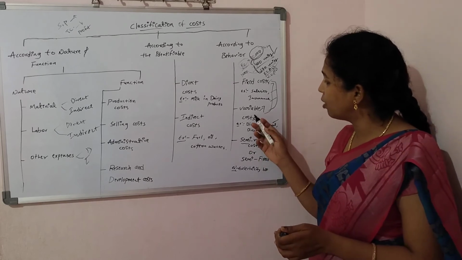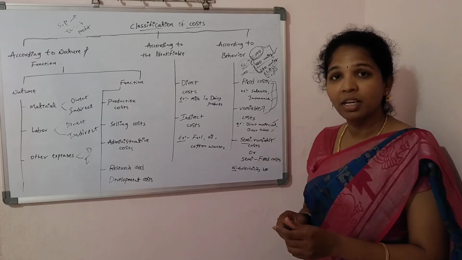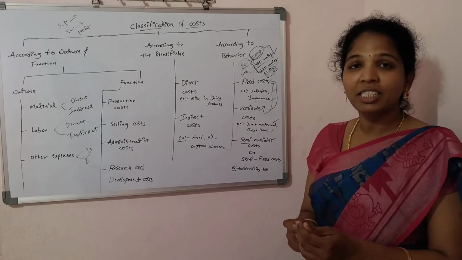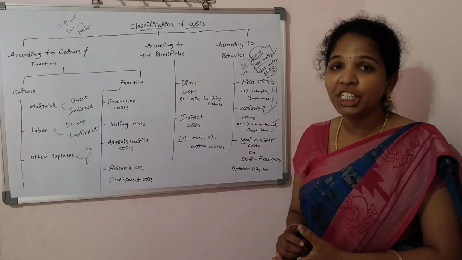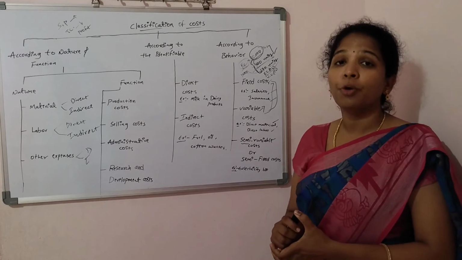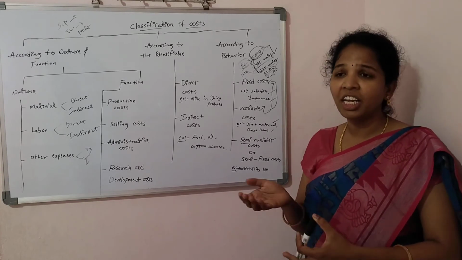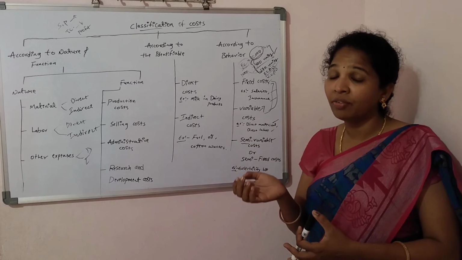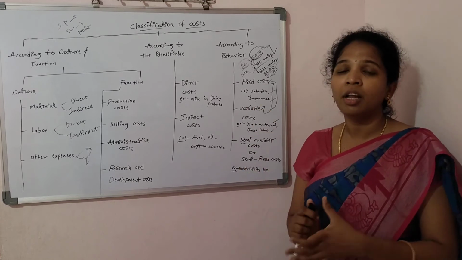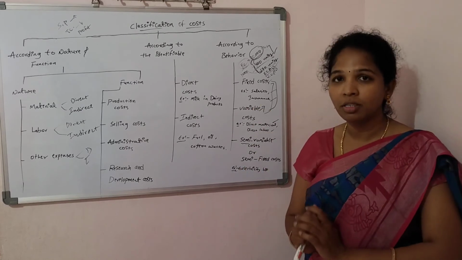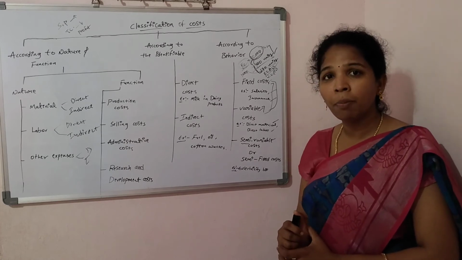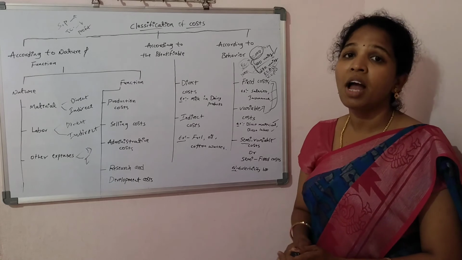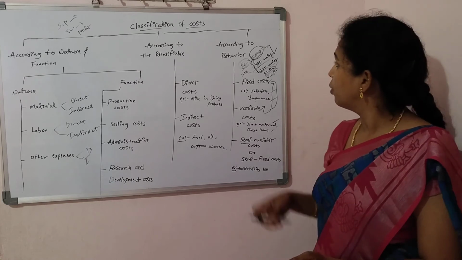But the variable cost is changeable according to the production units. When we increase the output, that automatically increases the variable cost also. That's why variable cost depends upon the increasing volume produced.